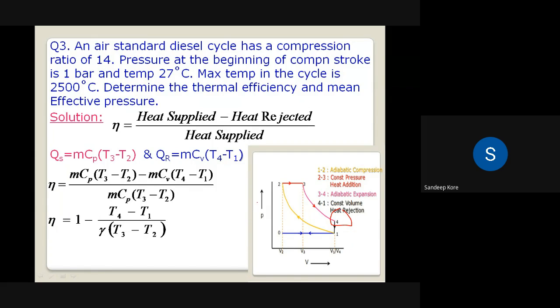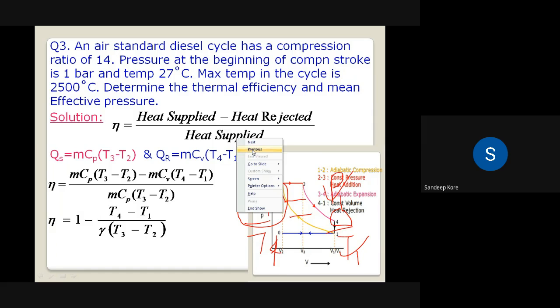If you use a constant volume process, what is the governing law? P by T is equal to constant. Right? So we can write P4 by T4 is equal to P1 by T1. P1 we know, T1 we know, T4 we have to find out. P4 we also have to find out. What about P4? P4 is also not known. How to find out P4 then? Yes, anybody? There are two unknowns, P4 and T4.